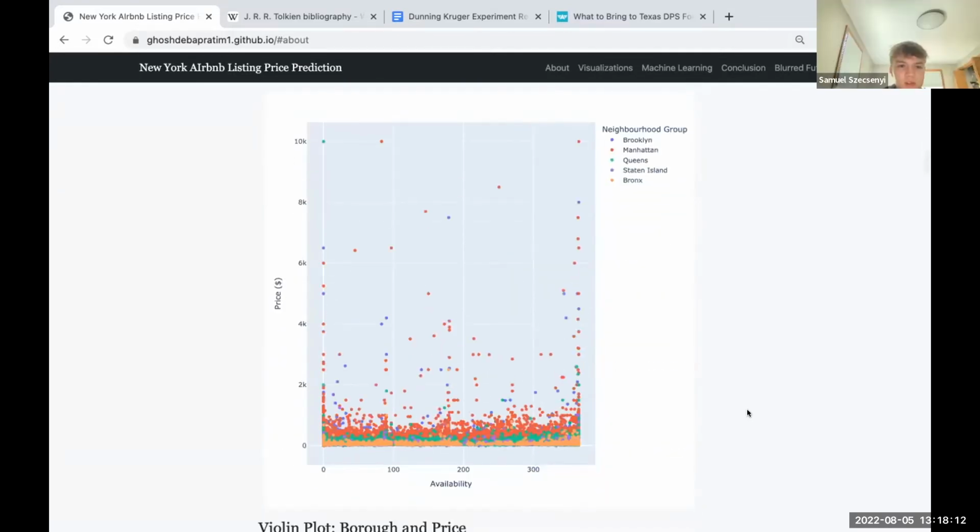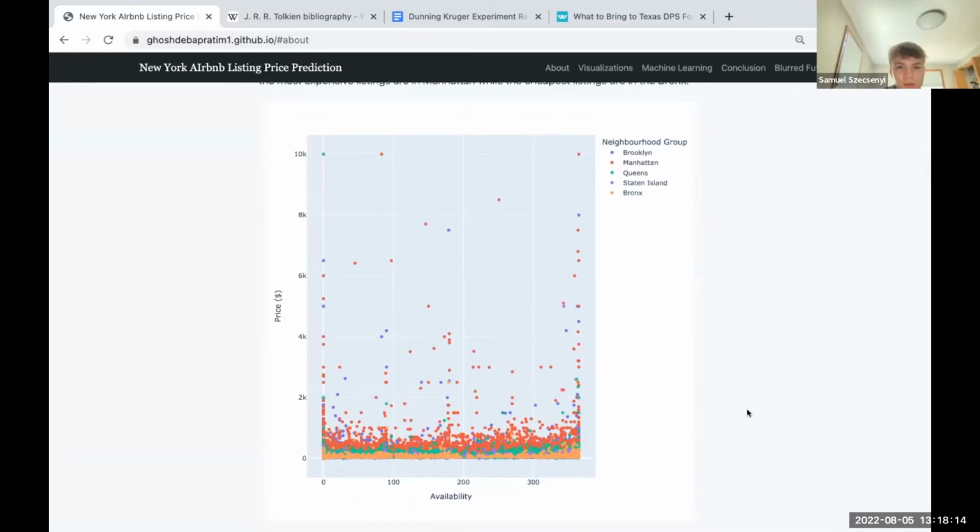So our next visualization is a scatter plot between availability and price. Initially we thought that availability would have a distinct effect on the price because of seasonal demand. However, we were wrong. In this scatter plot, you can see it does not matter how available the listing is, as it does not affect the price. This graph also reaffirms that the most expensive listings are in Manhattan, while the cheapest are in the Bronx.